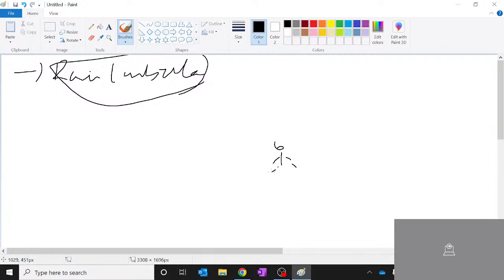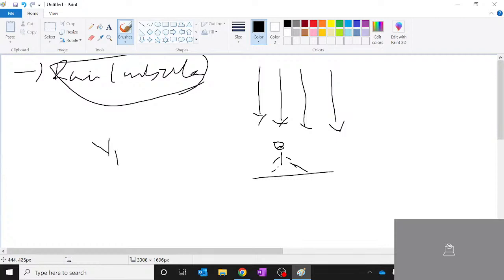Now the rain is showering down straight. If you are at perfect rest, what I'll take is the velocity of rain with respect to man, or velocity of man with respect to rain, however you want to take it. It is nothing but velocity of rain minus velocity of man. Now because the man is at rest, this is 0.